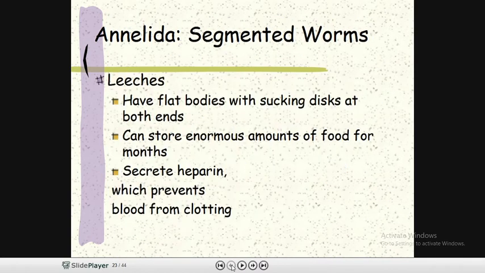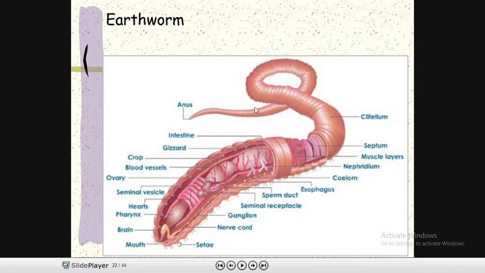Just draw the diagram of the earthworm. Meanwhile, I'll give you 2 minutes to draw this diagram.